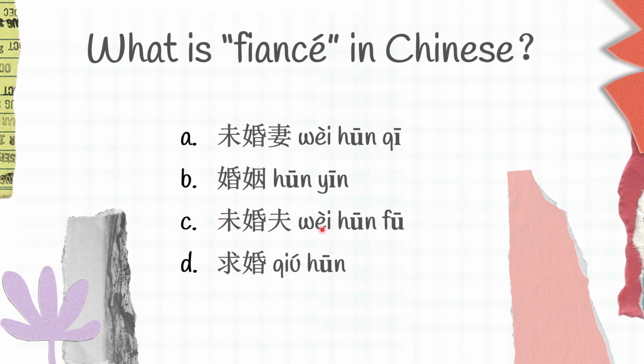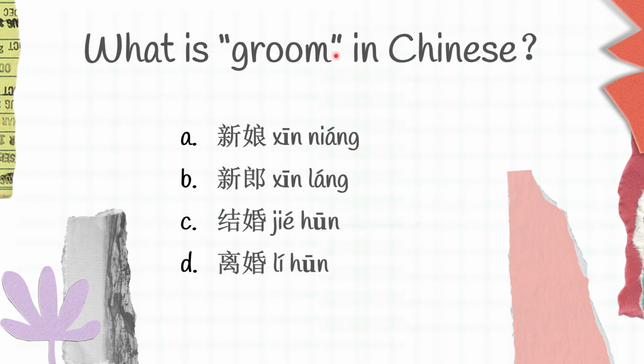Moving on to the next one. What is groom in Chinese? A. 新娘 B. 新郎 C. 结婚 D. 离婚. Which one do you think is the correct answer?